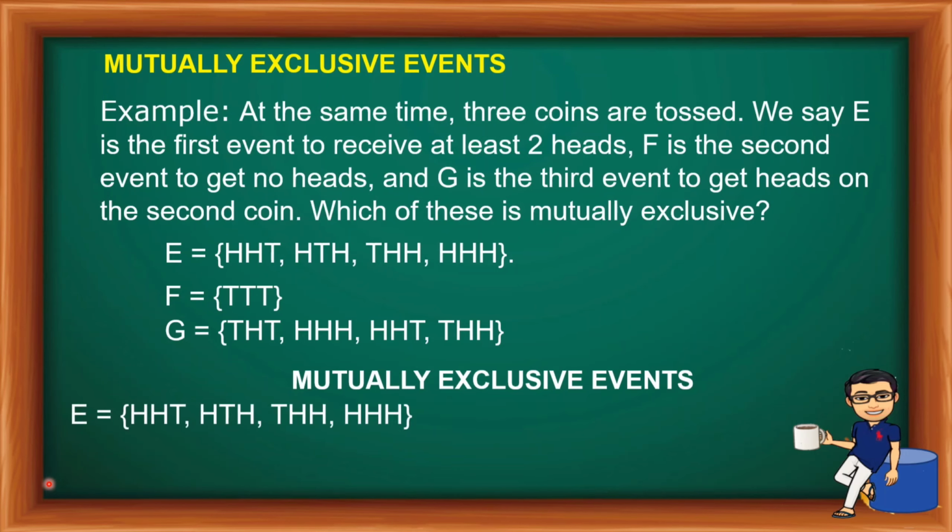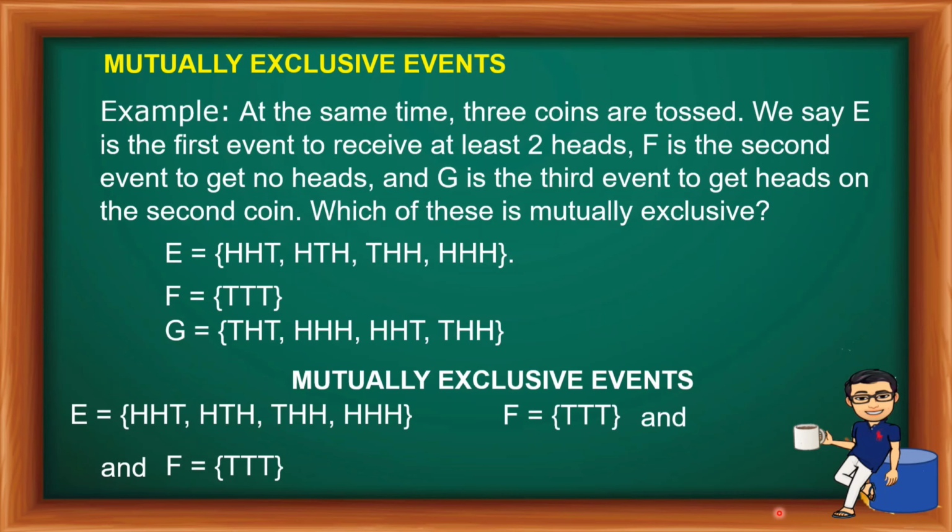So event E and event F. So kung mapapansin nyo, ito yung laman niya. Ito yung sa set na yon. Ayan yung mga result. Ito naman sa F. So walang magkaparehas. Walang tatlong tail. So wala. So mutually exclusive. Yan. Then mayroon pa ba na mutually exclusive?